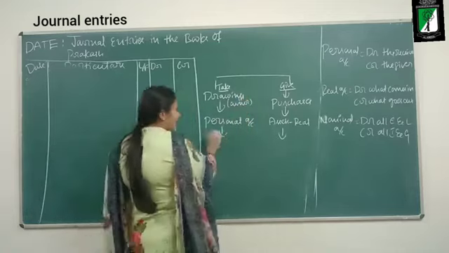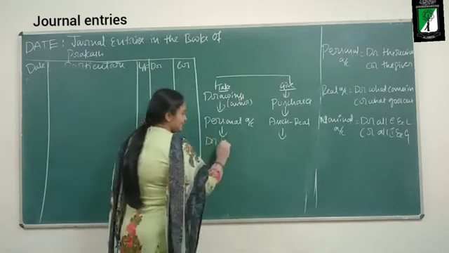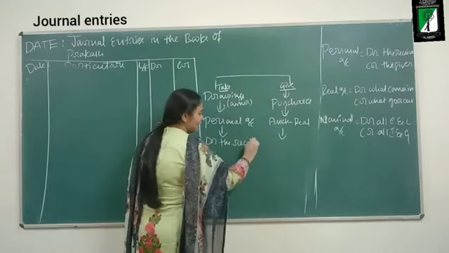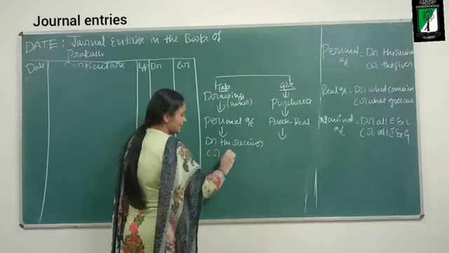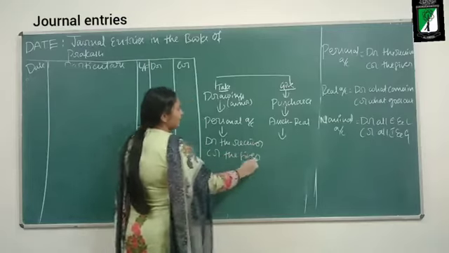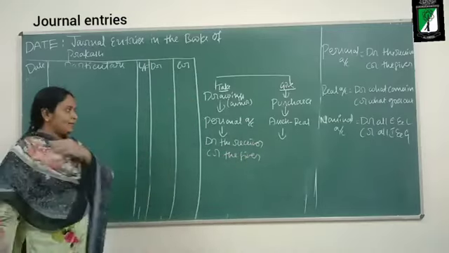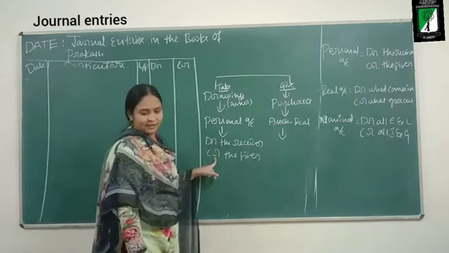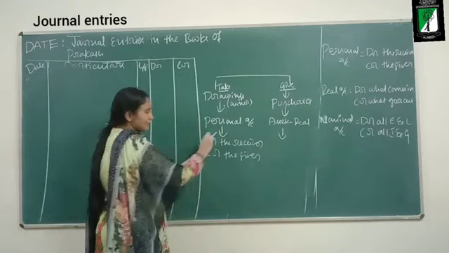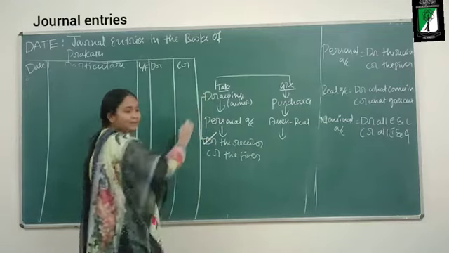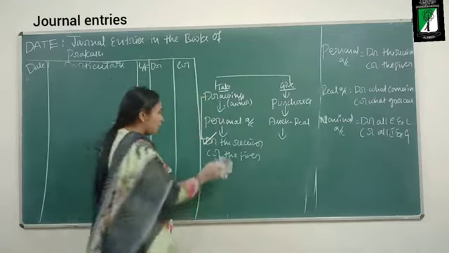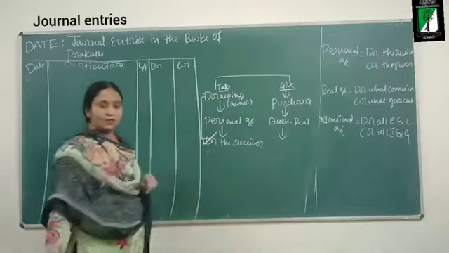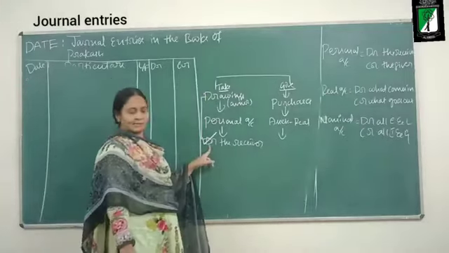So apply the rule here. Debit the receiver, credit the giver. Now, drawings, is he receiving or giving? He is receiving. So I will debit drawings. I will not credit this. So the debit aspect I will consider.